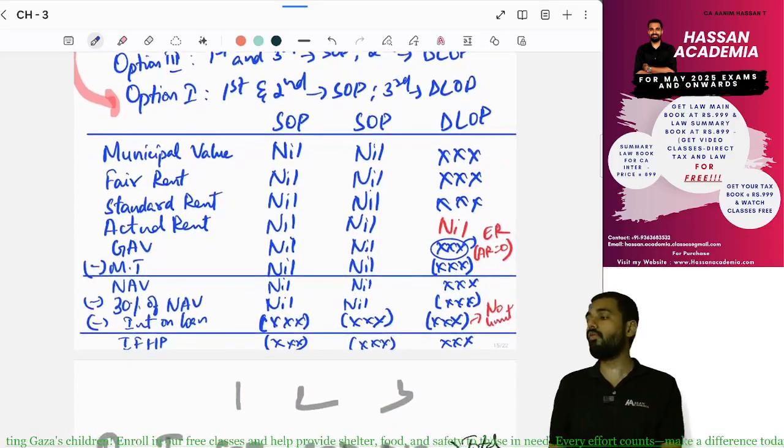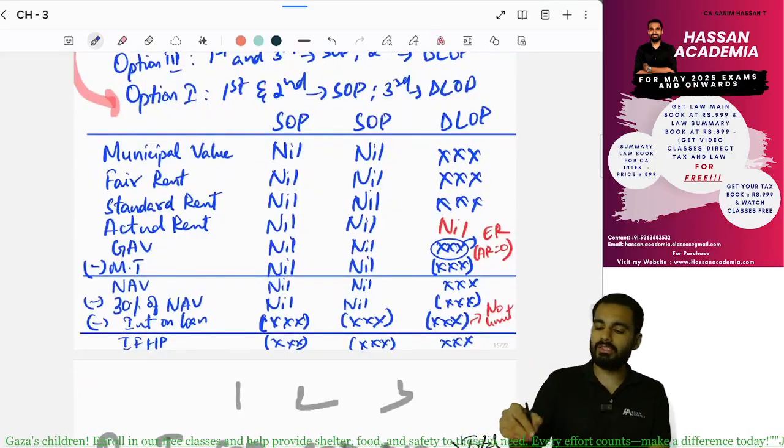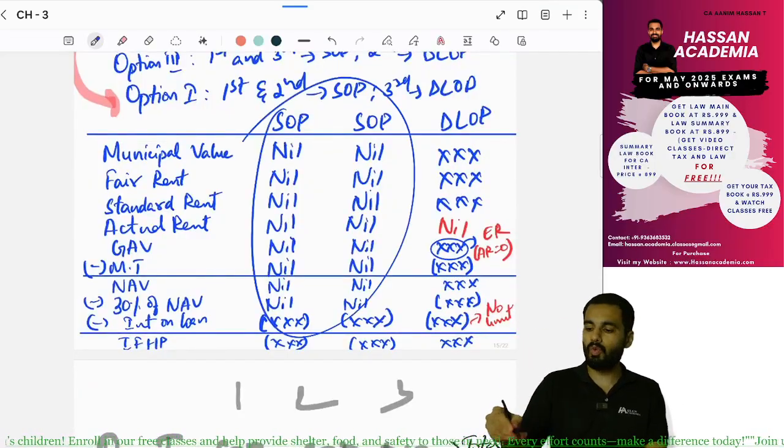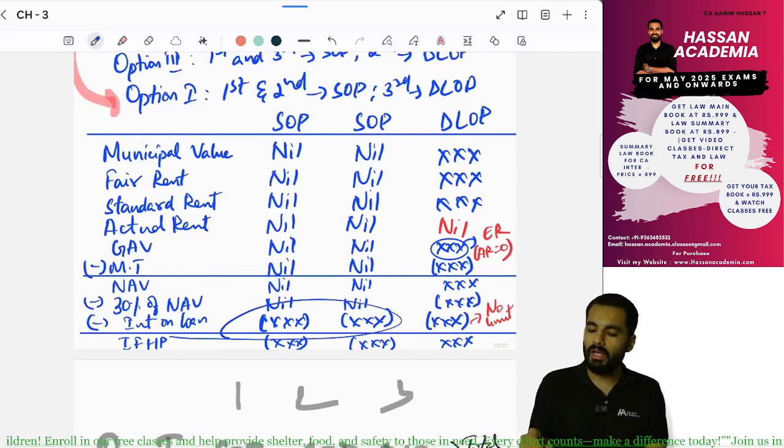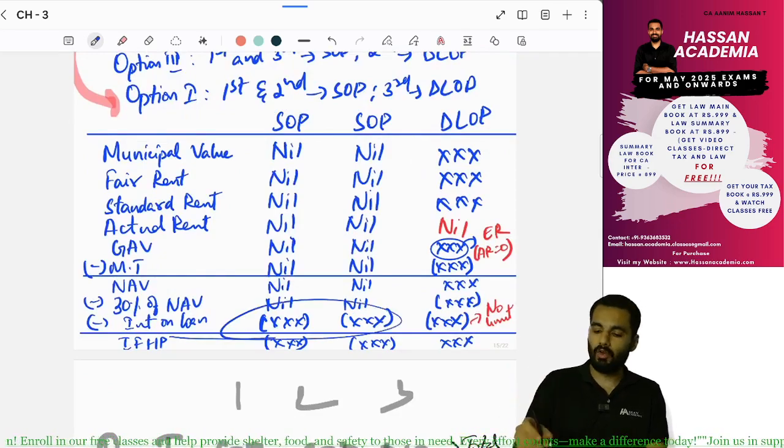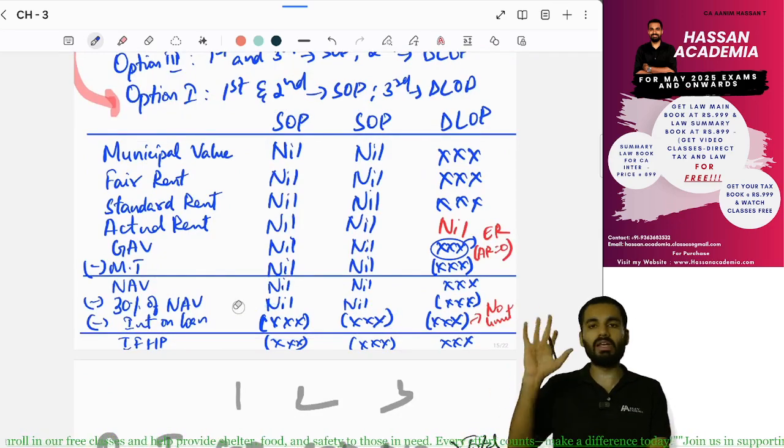So how will we calculate? We know how to calculate self-occupied properties. For the second property, we are considering it as self-occupied. Only interest on loan we will consider as self-occupied. We'll do everything as minus.